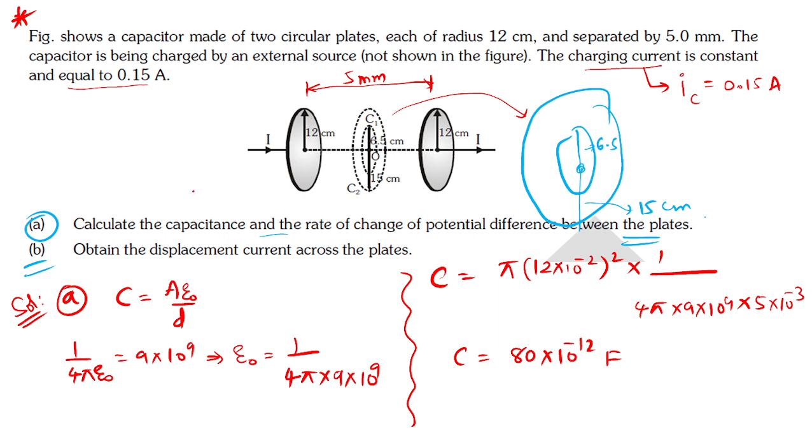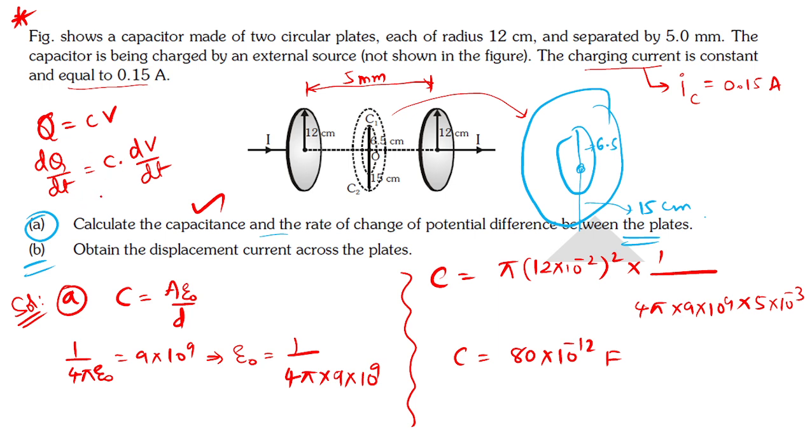So capacitance I have already calculated as 80 into 10 power minus 12 farad. Just check after this. The rate of change of potential difference between the plates I am asking you. You already know the formula. Q is equal to C into V. If I use differentiation here, dq by dt is equal to C into dv by dt. Can I do it like that? Dq by dt is nothing but current.